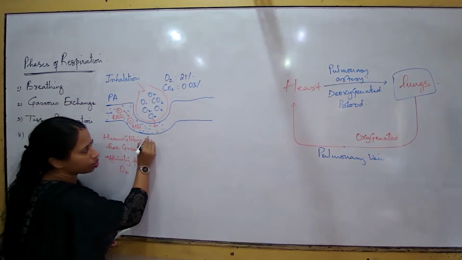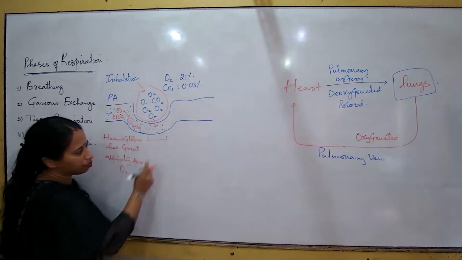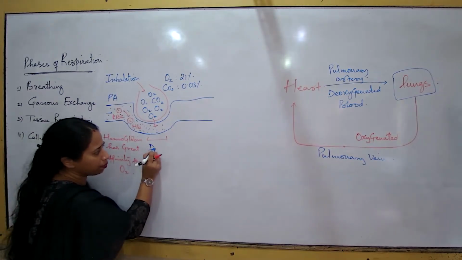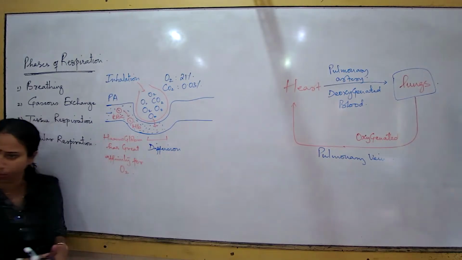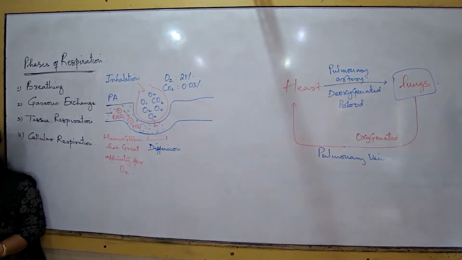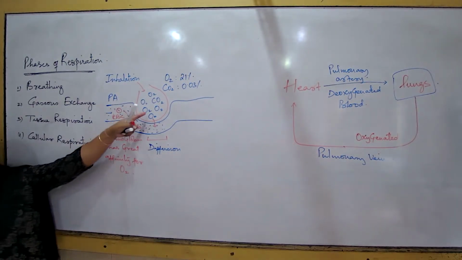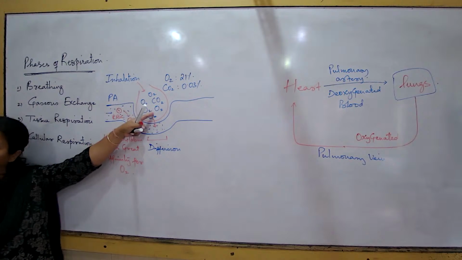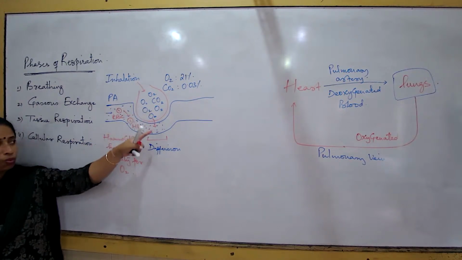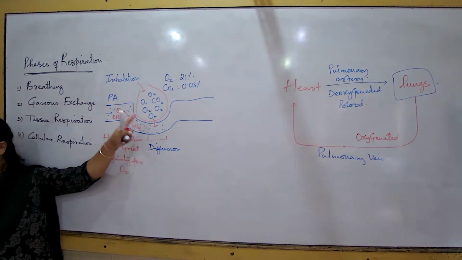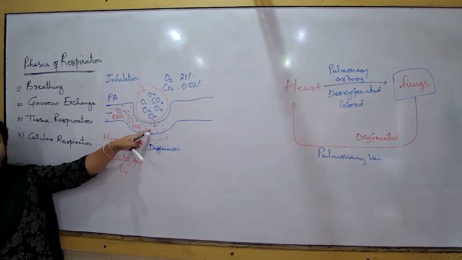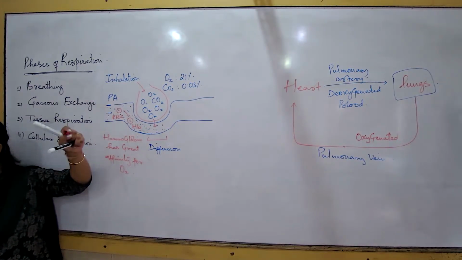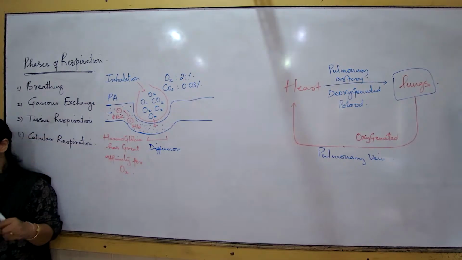What is the process going on now? Which process is this? The process is diffusion. Then what is the rule? Diffusion का rule क्या है? Any molecule moving from a region of high concentration to a region of low concentration. तो अगर मैंने movement of oxygen from here to here अगर मैं दिखा रही हूँ, then what are you understanding? Oxygen concentration low कहाँ पे है?